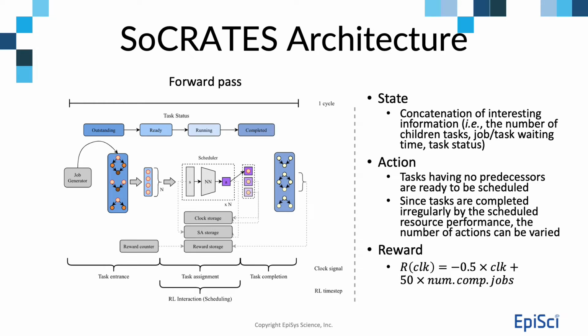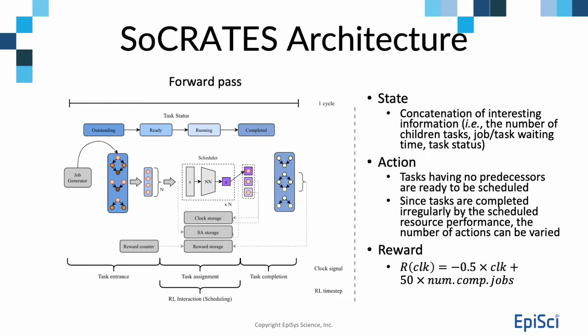Our scheduling model receives a varying number of tasks ready to be scheduled. We construct a state by concatenating information such as the number of children tasks, job or task waiting time, and task statuses. Then, the model forwards each task iteratively to select one of the available resources. Here, the simulation is paused until all tasks are scheduled.